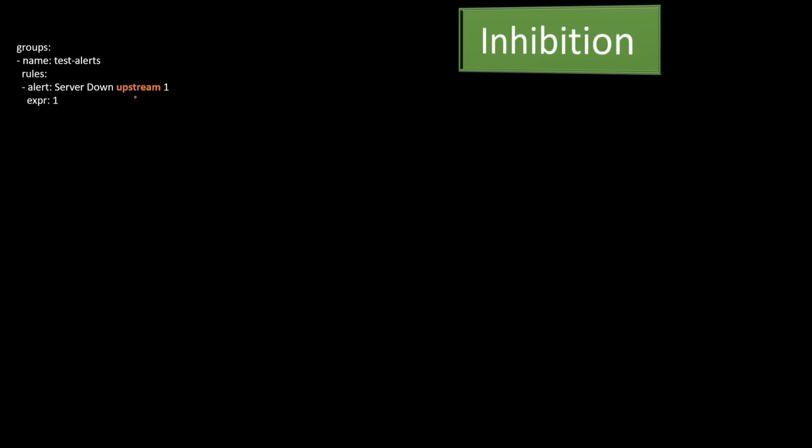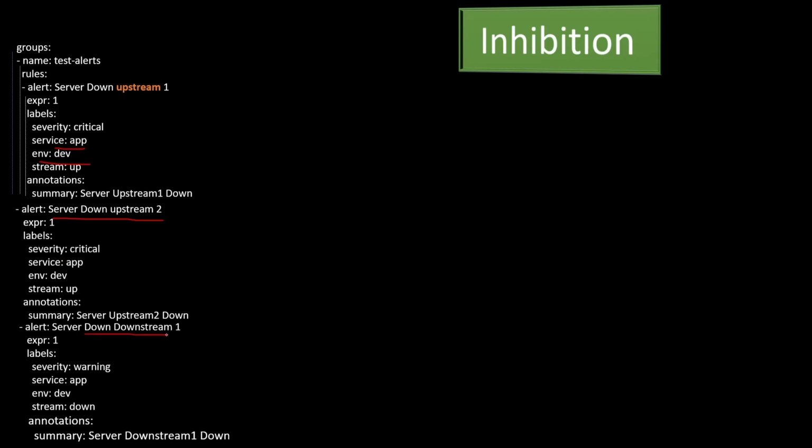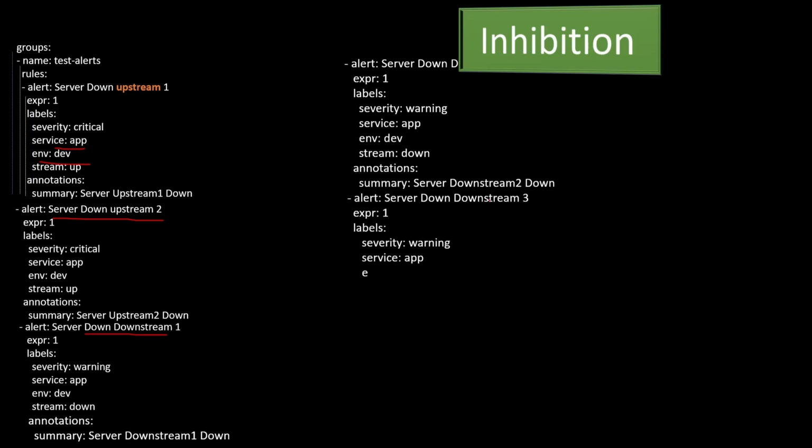The same thing I'm writing here. The expression is one, which means it will always be firing, with label critical, service is app, and env equal to dev. These labels we will use, okay, and the indentation is this one. The second one is downstream. Same thing we will add here for downstream server 1, and here we will use downstream server 2, and the same thing for downstream server 3, and the annotation is this one.